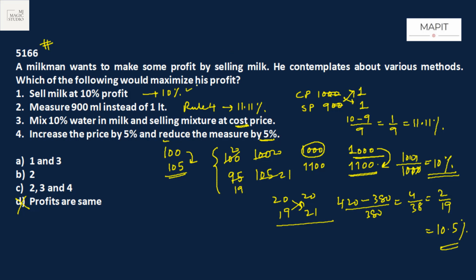So from 1, he would be getting 10% profit. From 2, he would be getting 11.11% profit. From 3, he would be getting 10% profit. If he sells using 4, he would be getting 10.5% profit. He's getting the maximum profit when he is selling 900 ml instead of a liter at cost price. He should be making larger profit if he is selling at number 2.